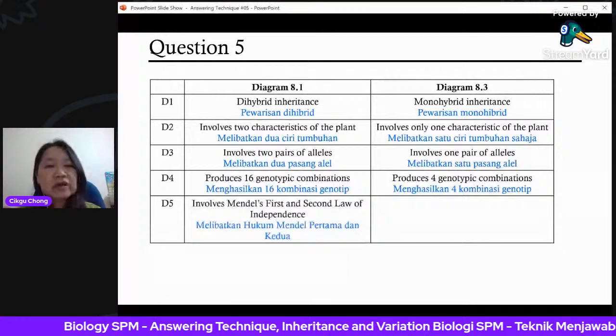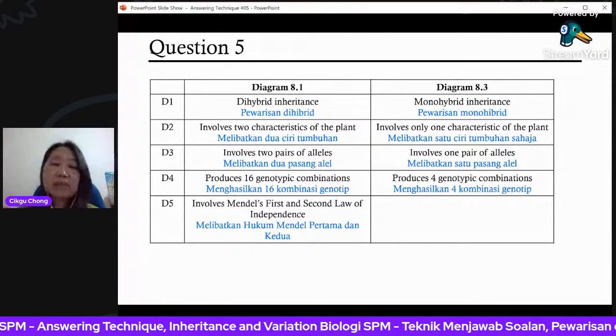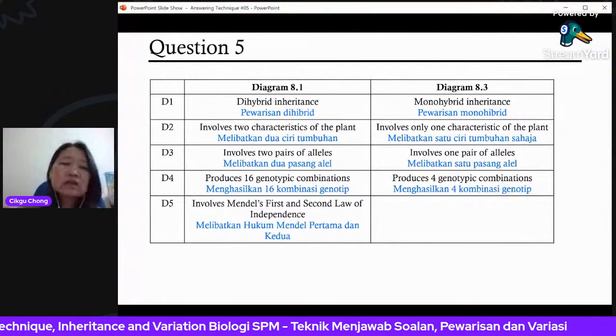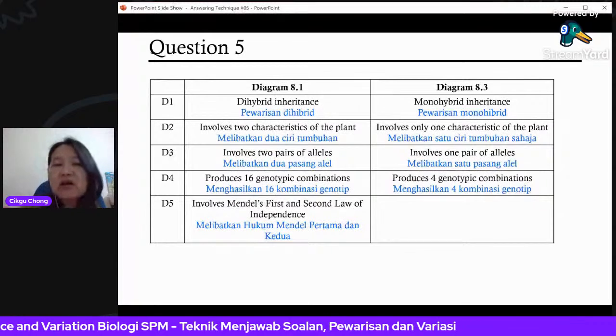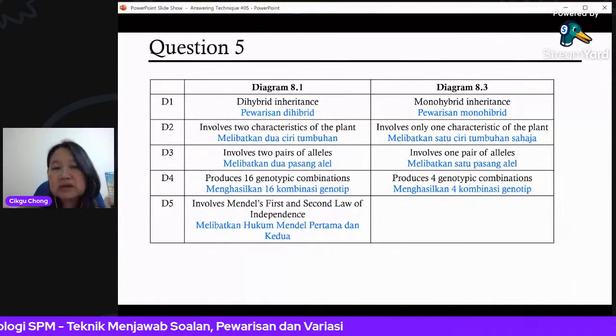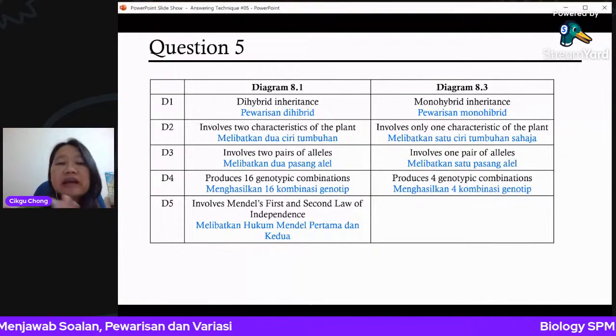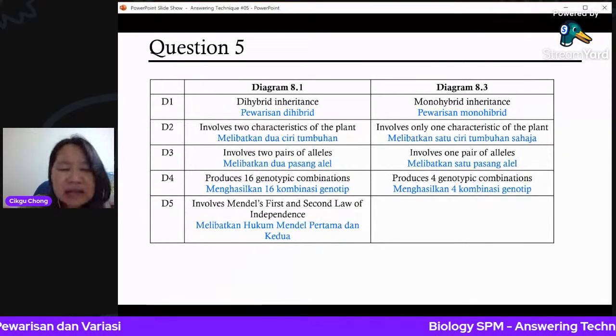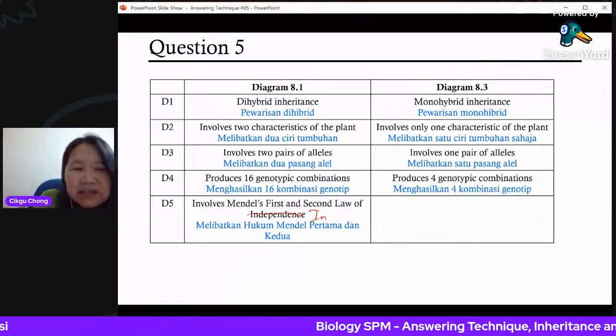Then you can have another point here. For dihybrid inheritance, it will involve the two Mendel's laws. Mendel's first law and second law of inheritance. Sorry, first, Mendel's first and second law of inheritance.